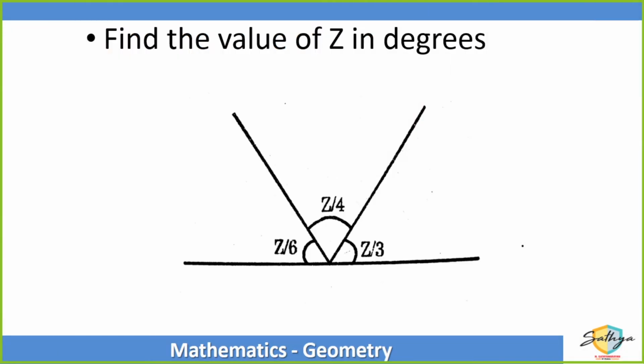Okay. Now let's see who gets this one. All you have to do is find the value of z in degrees, right? There are three angles given: z by 6, z by 4 and z by 3. So if these three angles are z by 6, z by 4 and z by 3, then what is the value of z? What is the value of z?